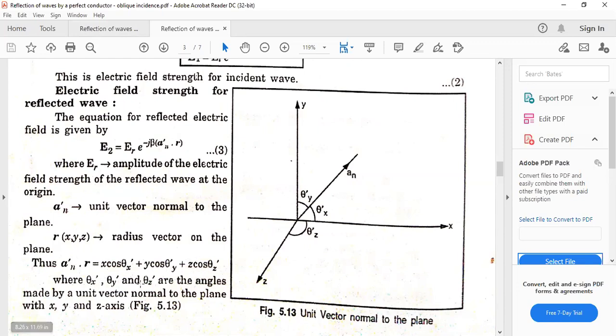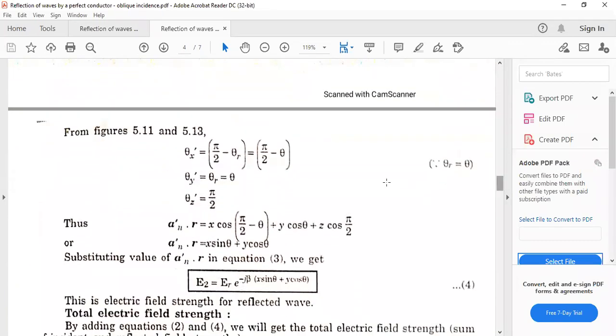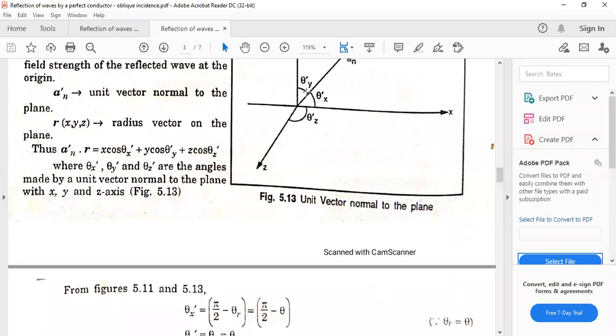So theta x dash, theta y dash, and theta z dash are now the angles for the reflected wave. Okay, this one is theta x, तो क्या हो जाएगा ये pi by 2 minus, है ना, theta r हो जाएगा. तो similarly theta y and theta z, so this can be written as, yes, theta x dash is pi by 2 minus theta r, and when it is equal to theta, it can be written simply as pi by 2 minus theta. So theta y dash is theta r, see here. So this is theta y dash. It is same as theta r.